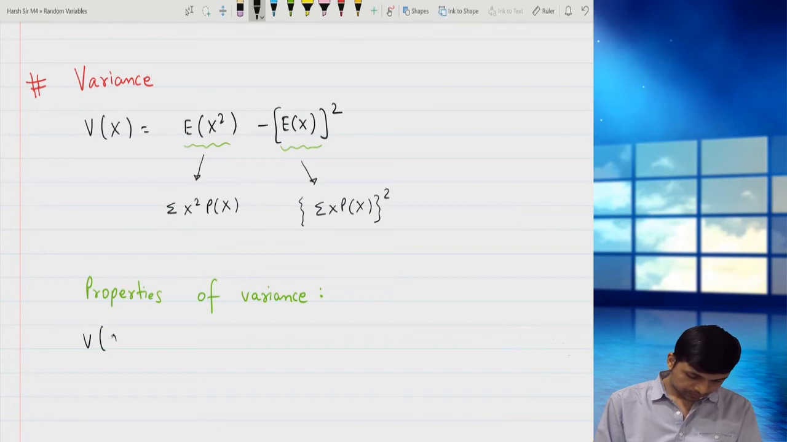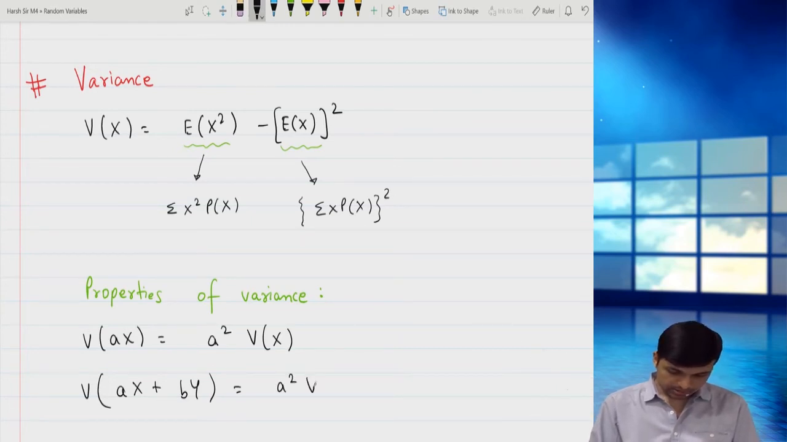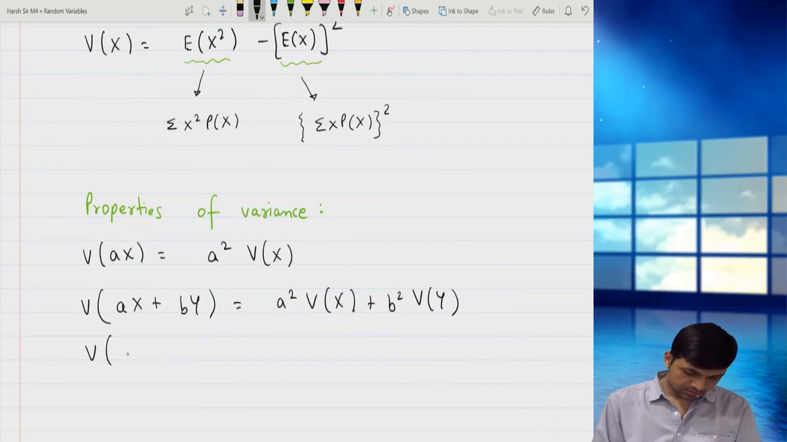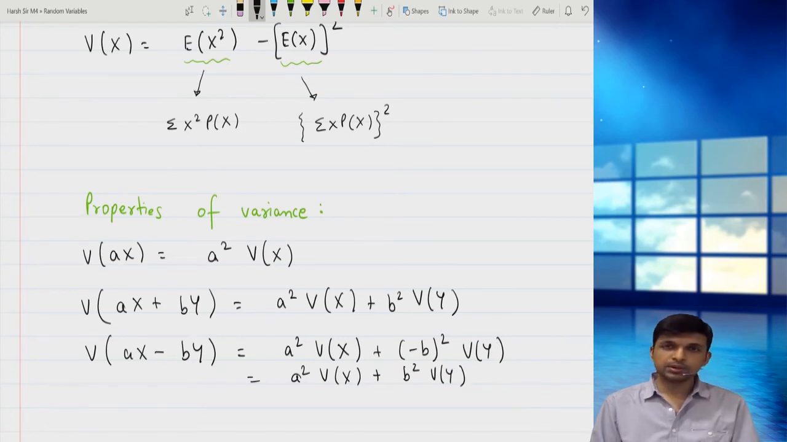Properties of variance. Variance of ax plus or minus by. I'll write plus and minus separately for better understanding. It is a square variance of x plus or minus b square variance of y. So this would again be a square variance of x plus b square variance of y. Whether it is plus or minus, plus always comes outside because the coefficient is squared.